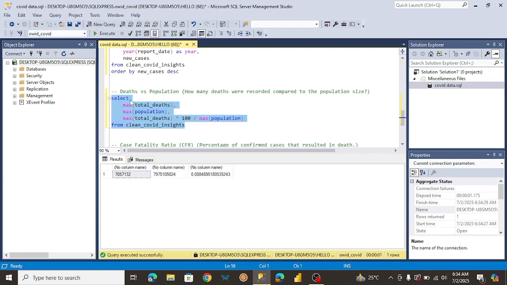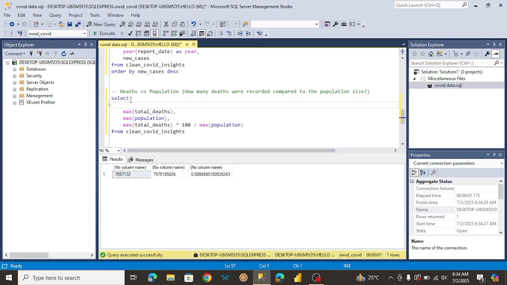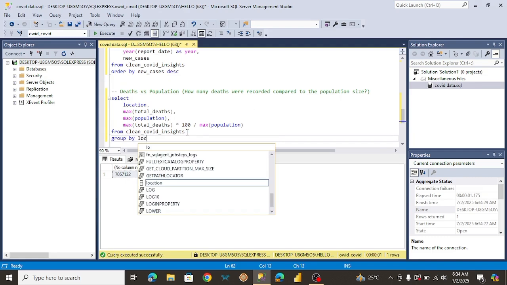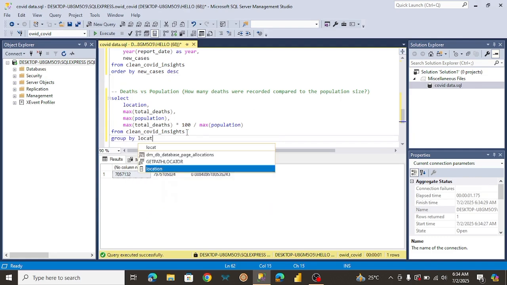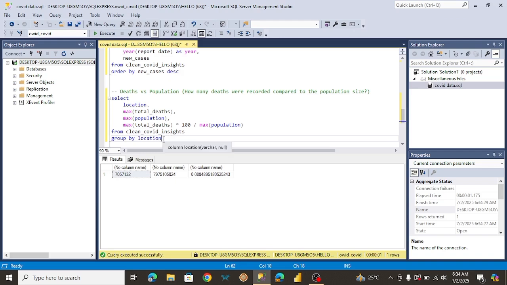Okay. Oh, I forgot. I think we should include the location just to split things up a little. Okay, so now we have to group by the location. There we go. And of course, let's give this a name just to make things easier to read.